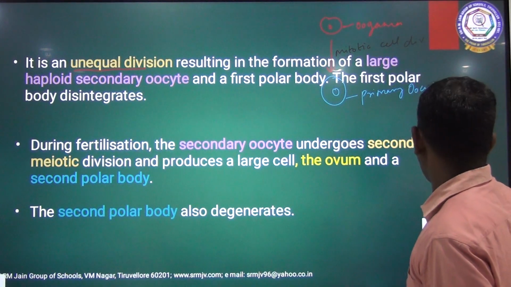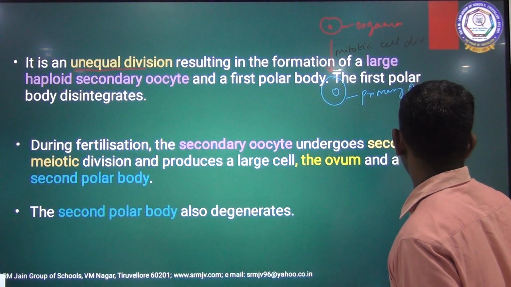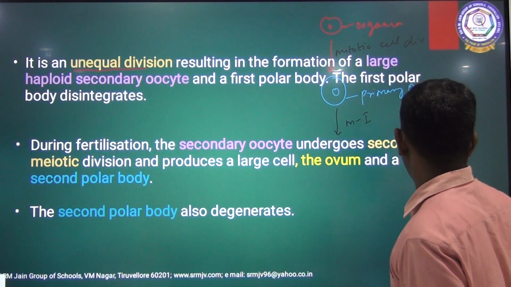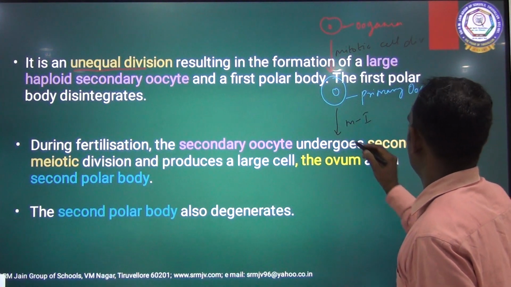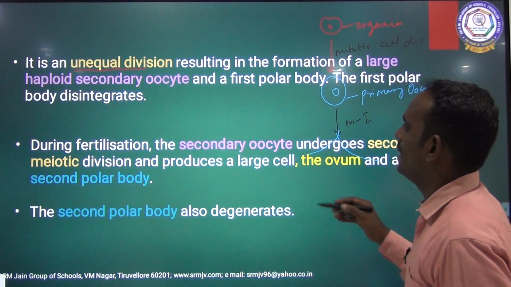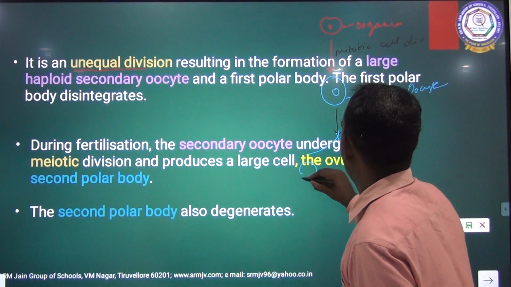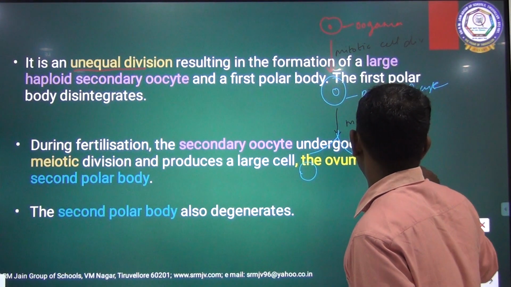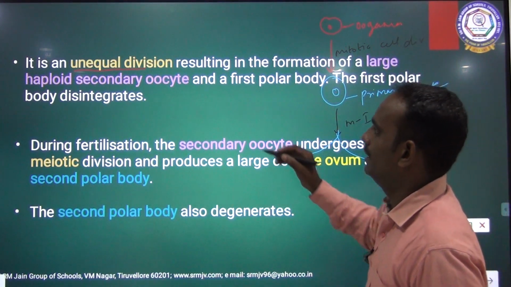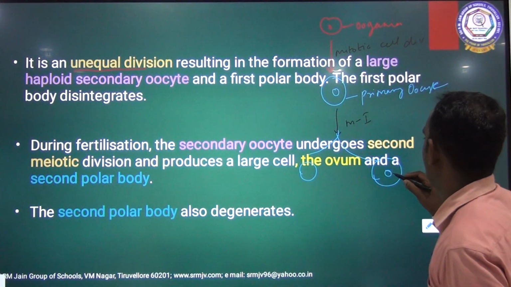Clear, children? Then this primary oocyte undergoes meiosis I. It gives two different cells by unequal division. One is a smaller one, the polar body, and another one is larger. It is an unequal division resulting in the formation of a large haploid secondary oocyte.